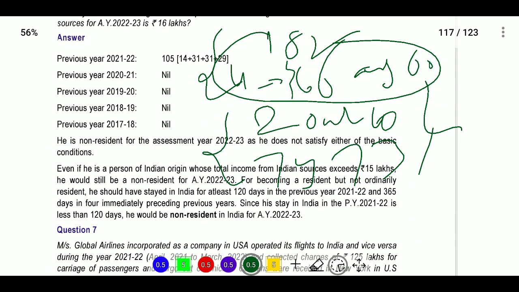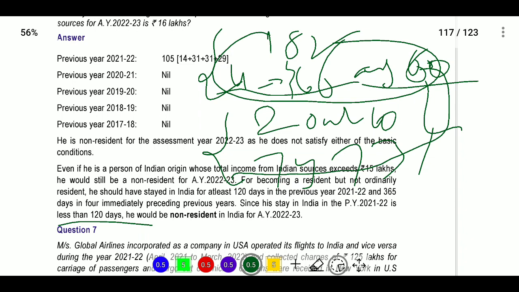Where here 60 days is there, for 60 days we will take 120 days. He must have stayed in India for at least 120 days in the previous year and 365 days in the 4 immediately preceding years. This condition will not be satisfied, since his stay in India for previous year 21-22 is less than 120 days. He would be non-resident in India.